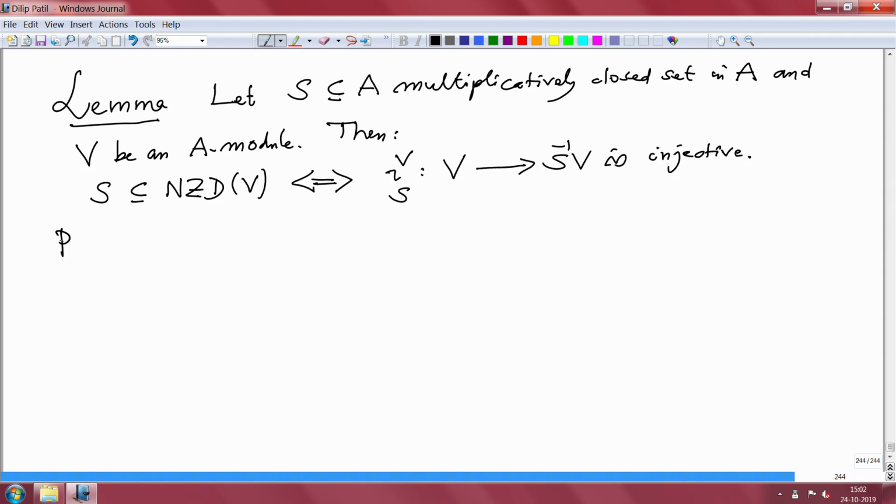So proof. I am proving this way first. Assuming that S is contained in the non-zero divisors, I want to prove this map is injective.